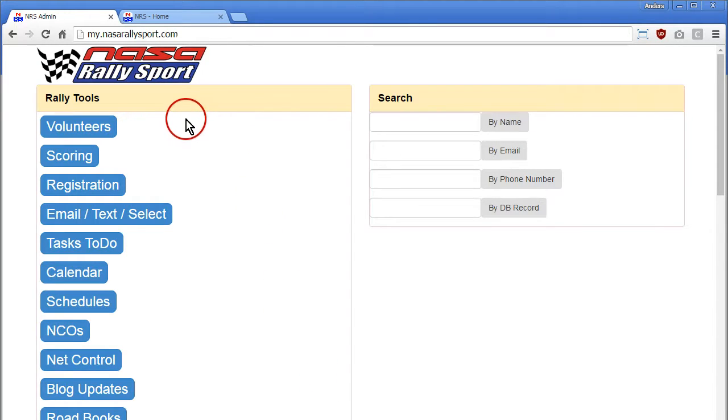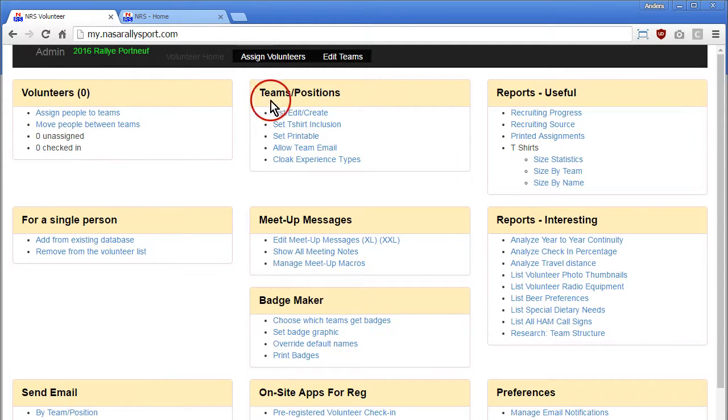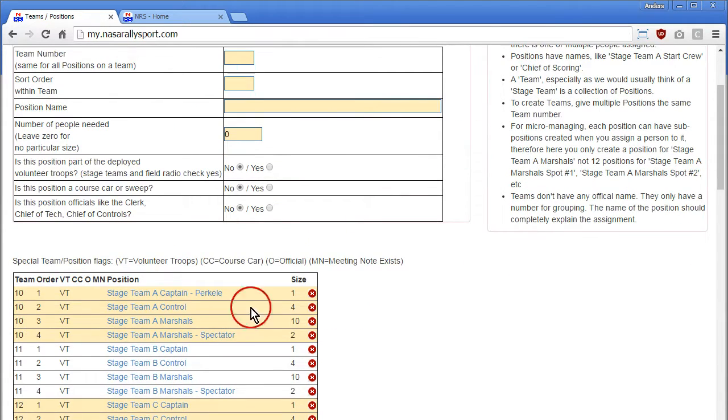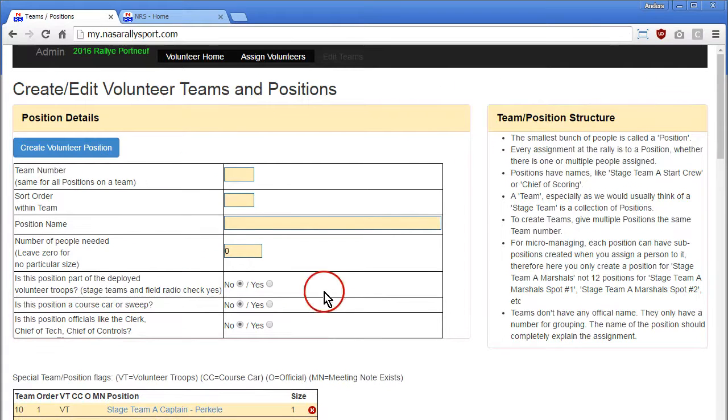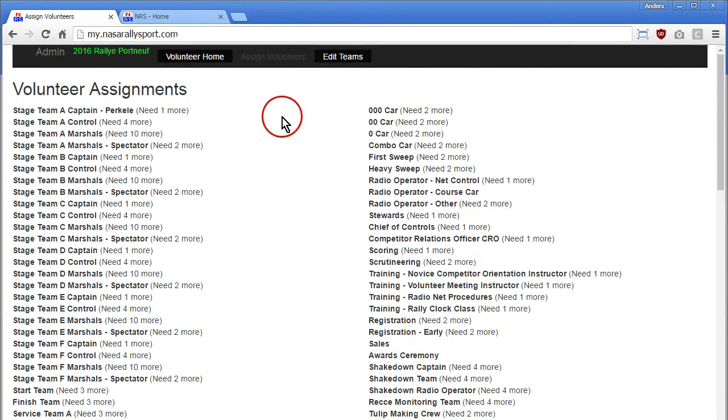Let's take a look at assigning volunteers to positions. So we have our standard teams and positions created here: the stage team, captains, controls, marshals. But right now we have no volunteers to assign. If we look under assign volunteers, here's our list of all the teams.